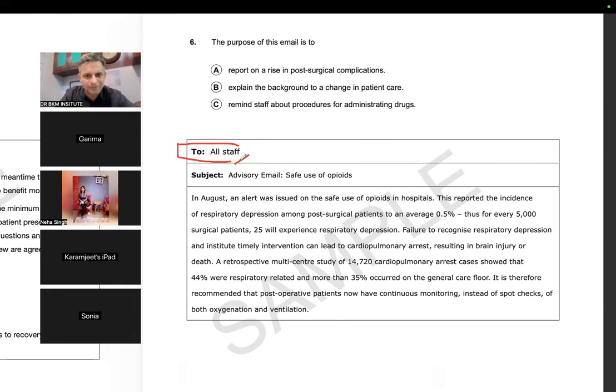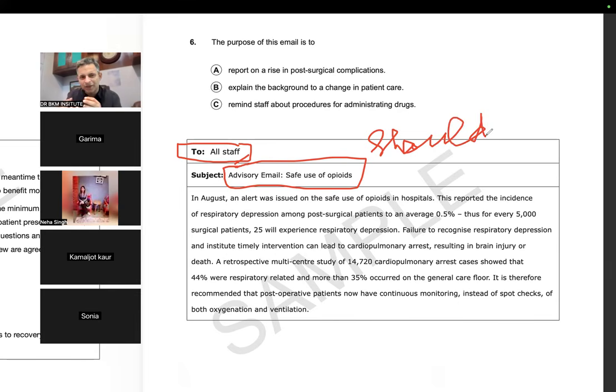To all the staff. Advisory email. What do you mean by advisory, guys? Advisory means there should be a suggestion, to advise someone. A recommendation for the staff. There would be something that would be reckoned. There is another word, reckon. So don't get confused if you ever read this word reckon. Reckon also means recommend.